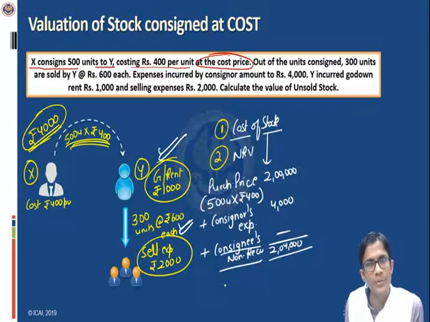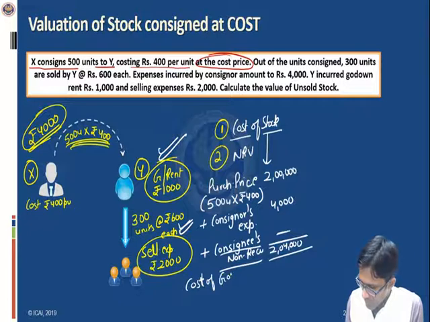This is the value of consignment stock. This is the total cost of goods consigned, right?